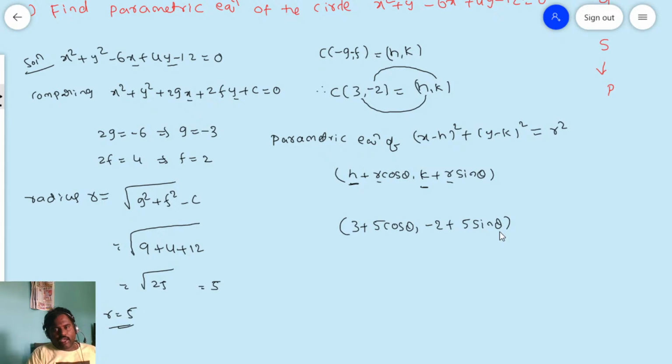So to write the parametric form of the circle, we require the center and the radius. After that, we have to substitute in the equation. This formula we need to substitute. Okay. Now I will give one problem. Please try to solve.